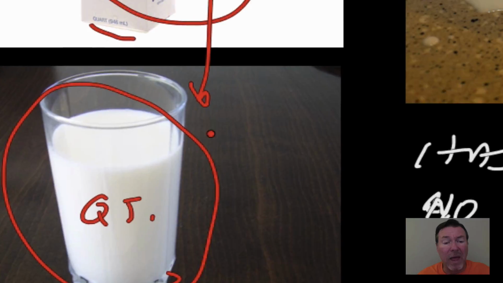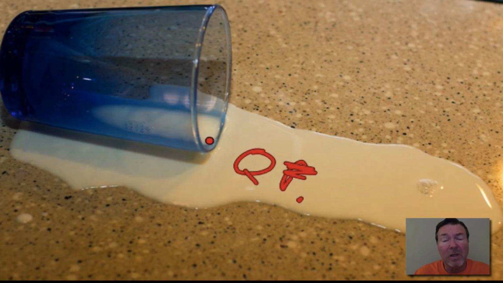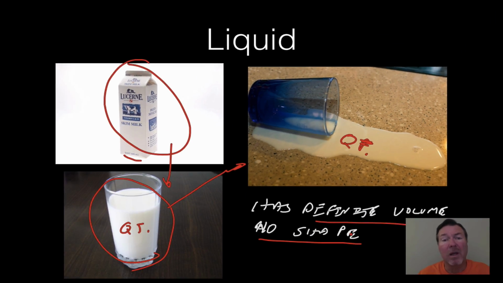If you spill that glass onto the counter, you still have a quart, but now it's in the shape of the spill. So it has a definite volume. It always stays 1 quart, but it has no definite shape. It takes the shape of whatever container it's in, but it's going to be always the same volume.